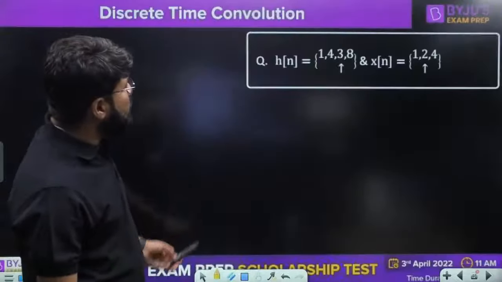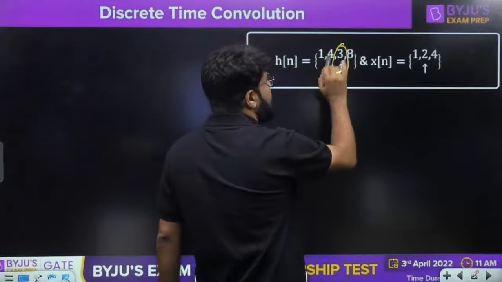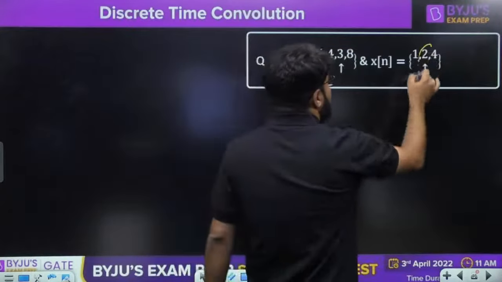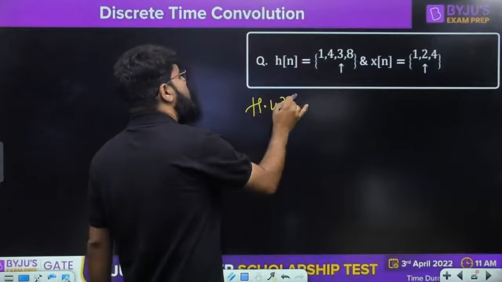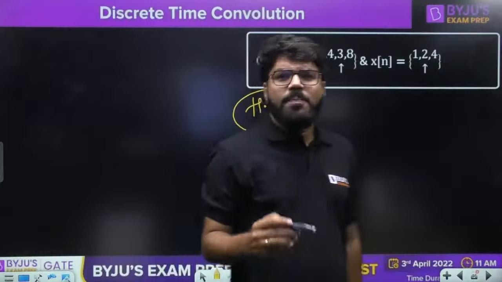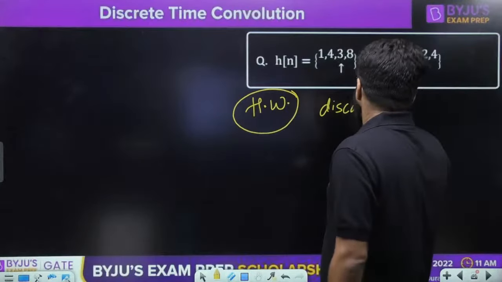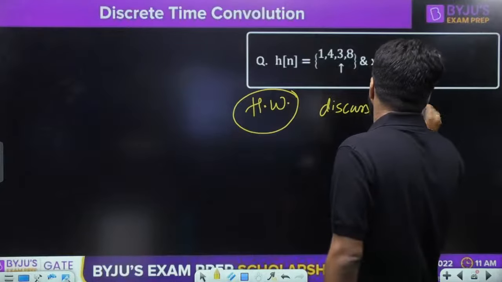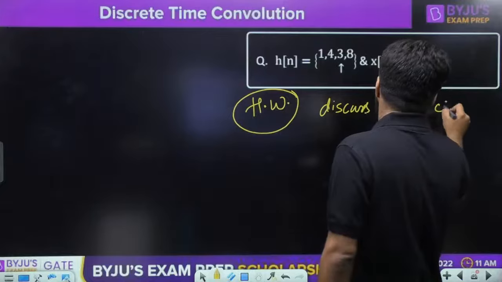Now if I want to give one more case where the origin is not at the first sample, here it is at 2, the process will be the same, but this is going to be open. You also apply your brain a little. We'll discuss it in the next class.